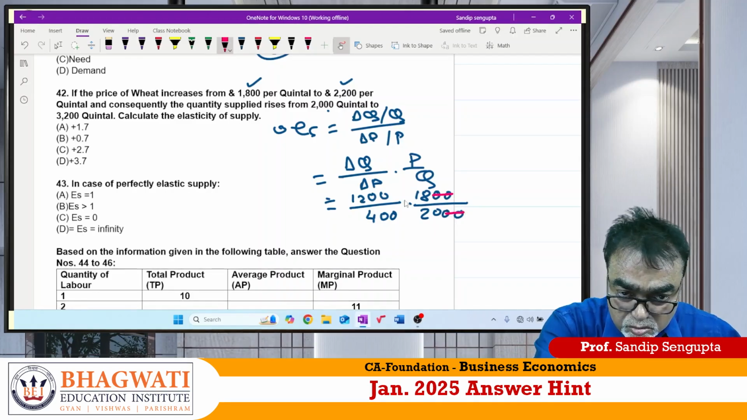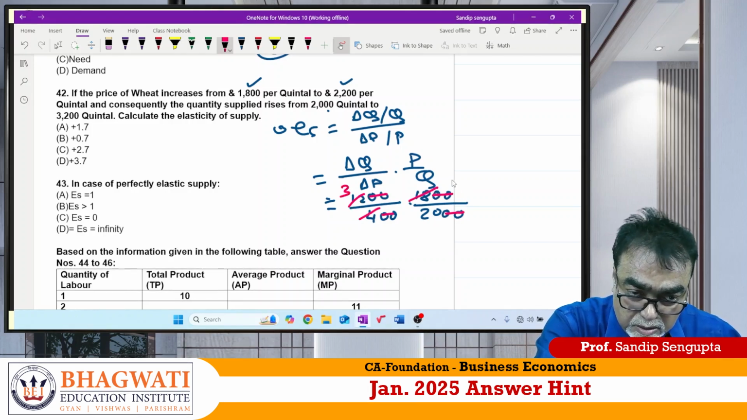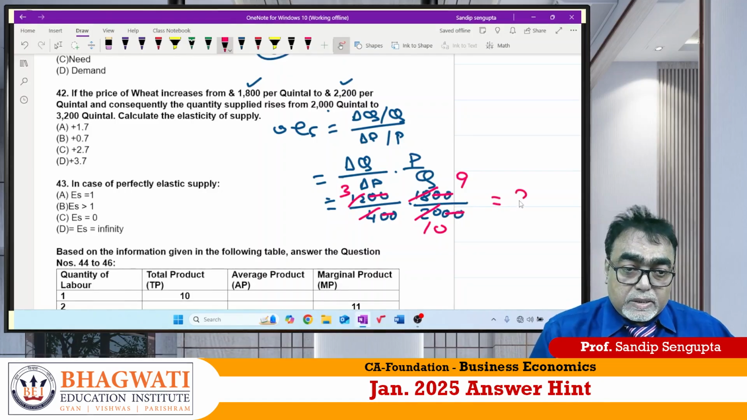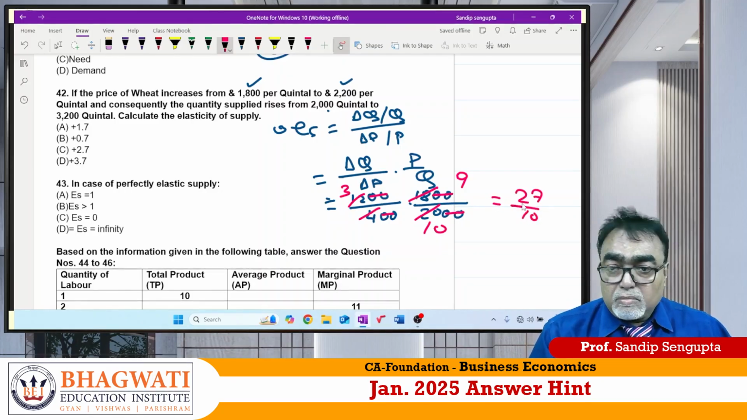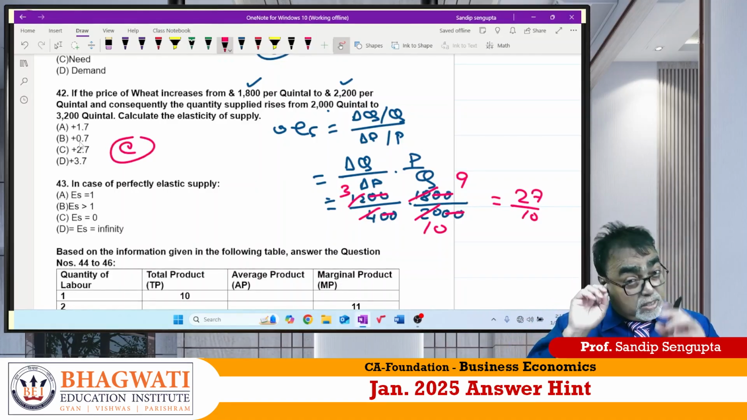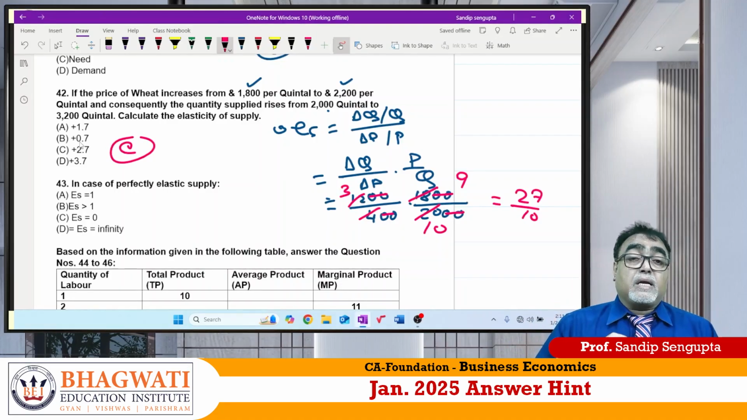out, out, 3, this, 9, this 10. So ultimately 27 by 10, matlab 2.7 is the answer. I showed calculation also, so then my bacha can understand properly.